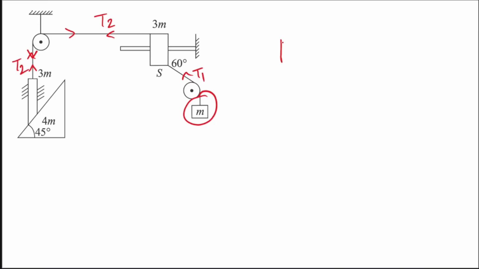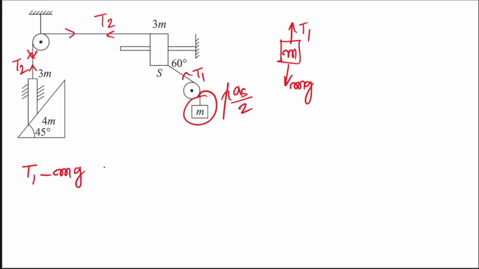If you write the FBD of this mass M, you will write in the downward direction mg, in the upward direction T1, and it has acceleration in the upward direction equal to am, which is equal to AS by 2. So here I will write for this one T1 minus mg is equal to m AS by 2. This is the first equation.